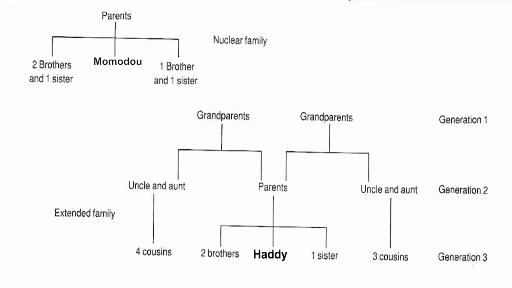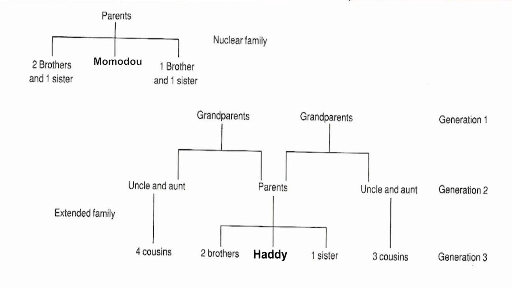If you look at the next generation, where we are seeing uncle and aunt, we are also seeing parents, uncle and aunt. They belong to which generation? Generation 2. Look at generation 2 here. You can see uncle and aunt, parents, uncle and aunt. If you look at it carefully, this is showing you that the parents here are the children of these grandparents.